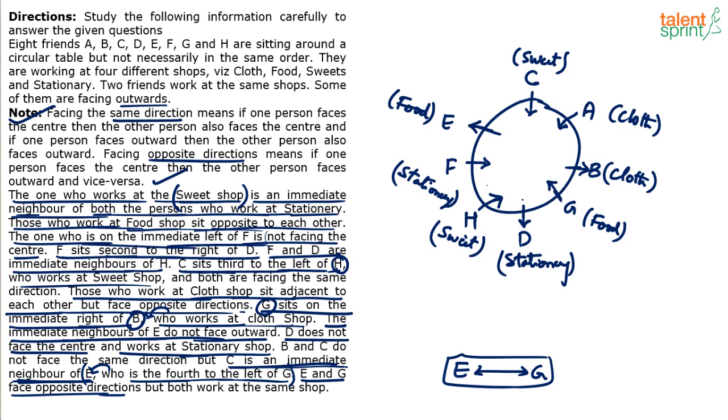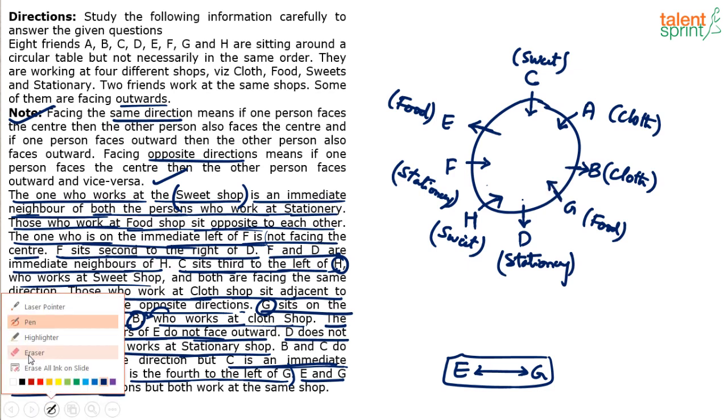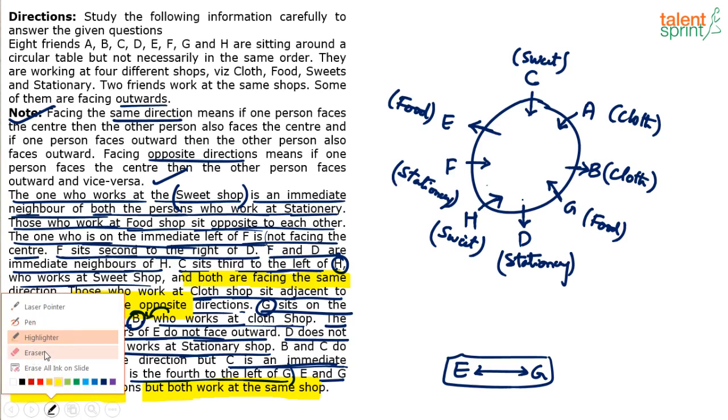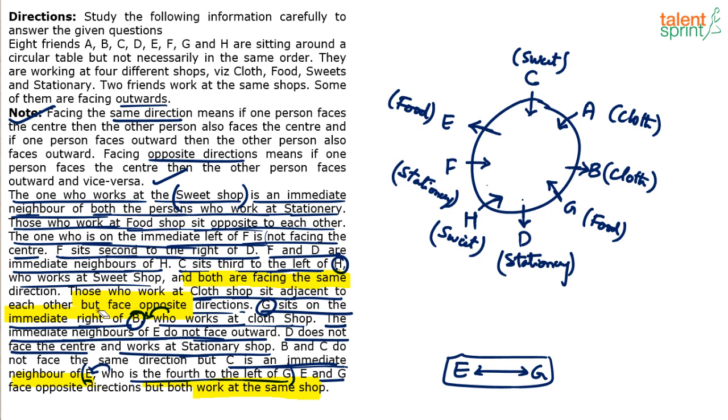Done. And if you observe, there are some points given in the data which we have not used at all. For example, both work at the same shop. We understood otherwise also; this was not required. Similarly, both are facing the same direction here. We have not used this point. A lot of information here has not been used by us. Anyway, the arrangement is done.